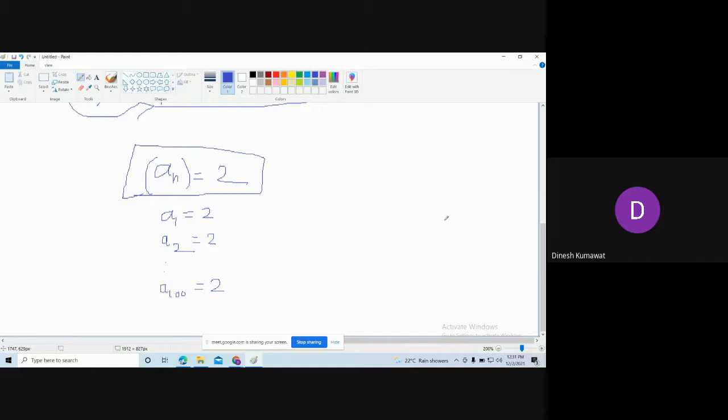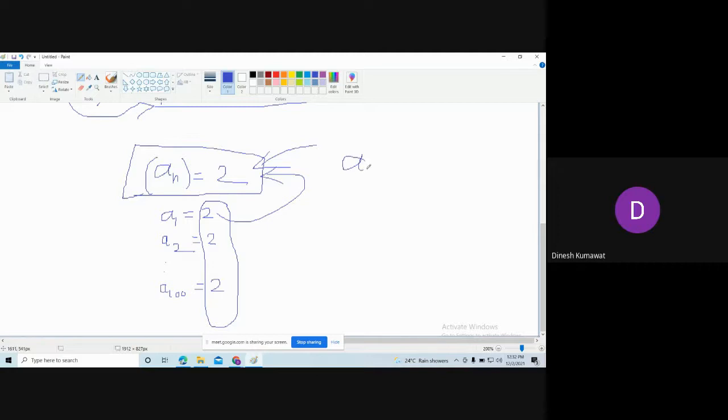And we have a result that if we are in this situation where we have only one point which is repeating infinitely many times, then that is nothing but the convergent point of our sequence a_n. Hence you can conclude that this sequence a_n is convergent and it is converging to the number 2. Is the idea clear? Yes, sir.